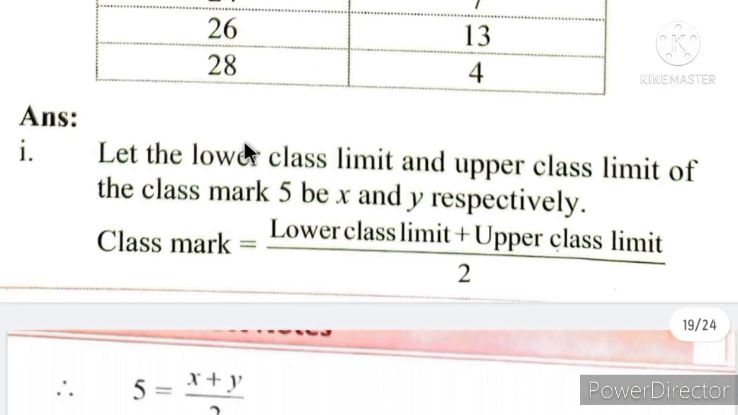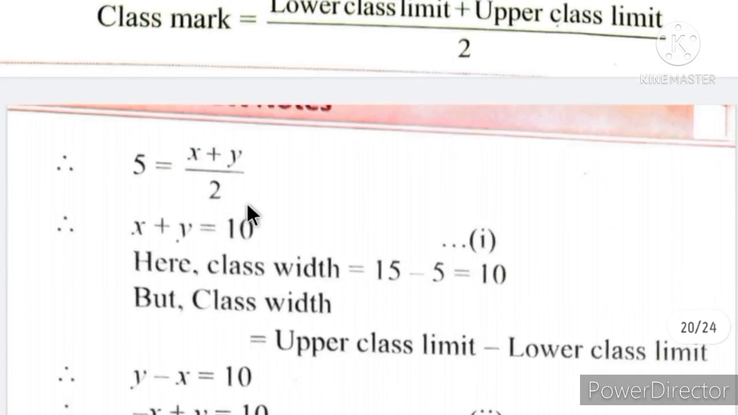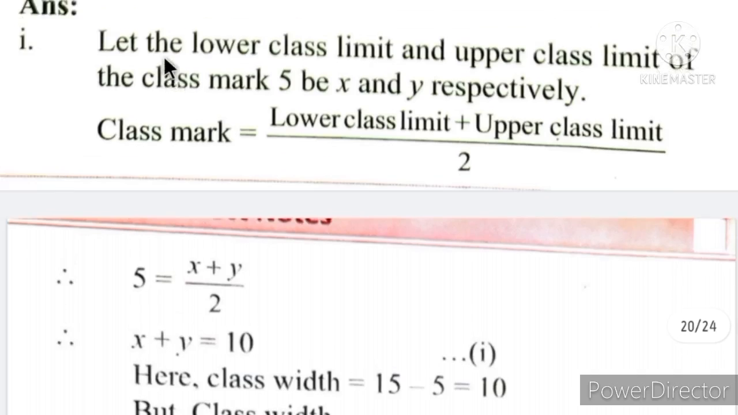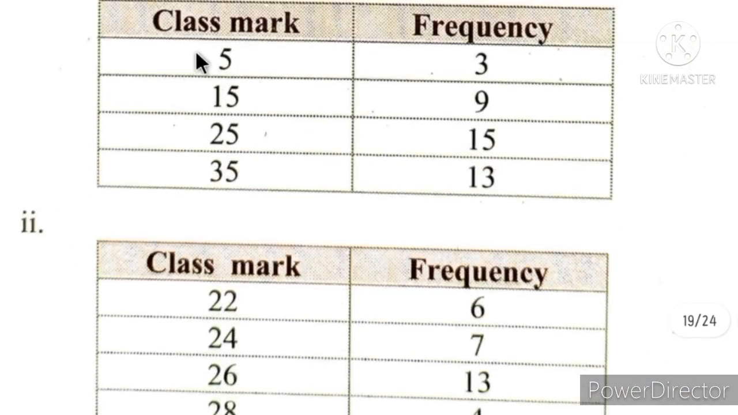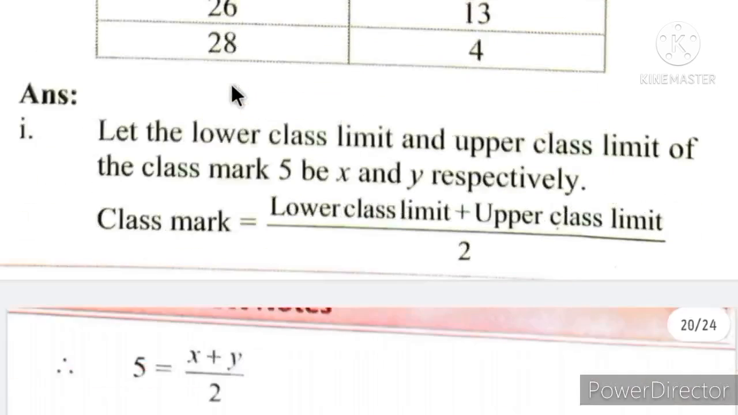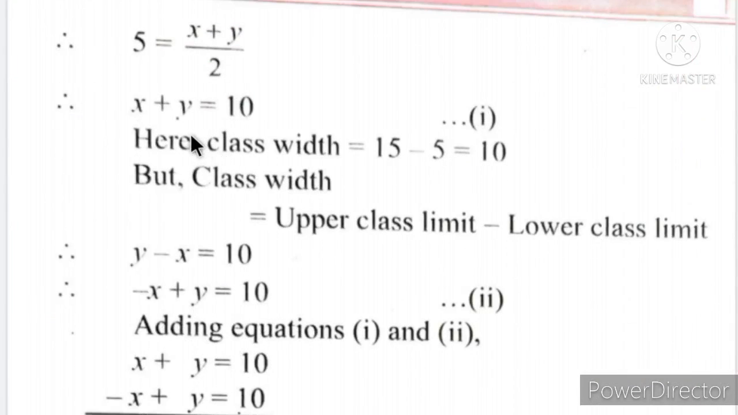So let the lower class limit and upper class limit of the class mark 5 be x and y respectively. We know the class mark is the average of the lower class limit and upper class limit. So the formula is (lower class limit plus upper class limit) upon 2. We have taken lower class limit as x, upper class limit as y, so (x plus y) upon 2, and the class mark given in the table, the first one, is 5. We have to find the class, meaning the group. So x plus y is equal to 10, how? 5 into 2. We have taken it this side, and this is our first equation.